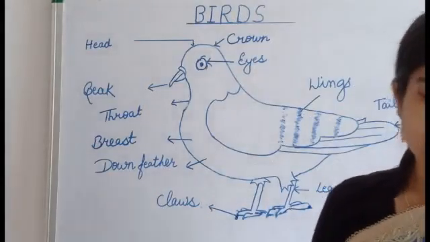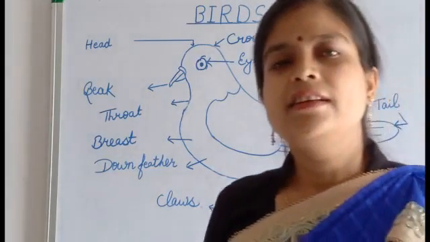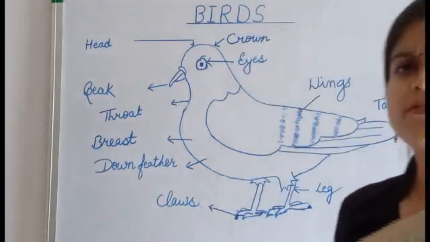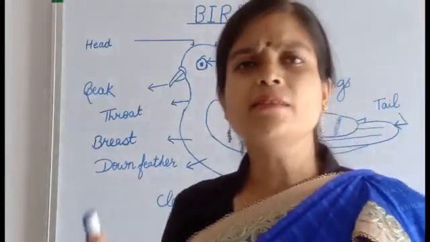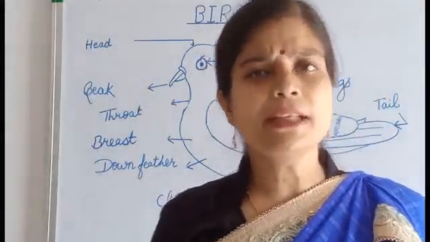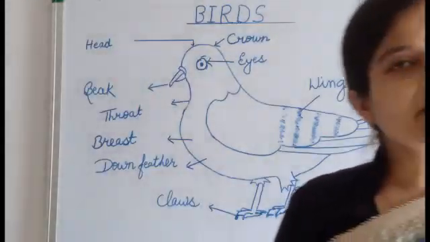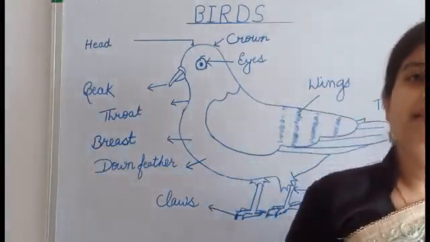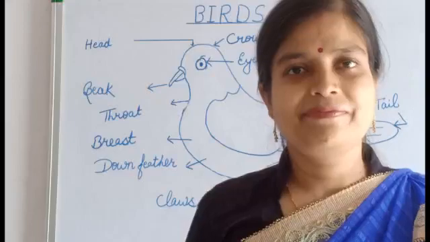A bird that was used to carry messages. In early times there was no post office, no telephone, no internet. So who used to carry the message from one place to another place? Here also one bird is helping to carry the message from one place to another, and the name of that bird is pigeon.